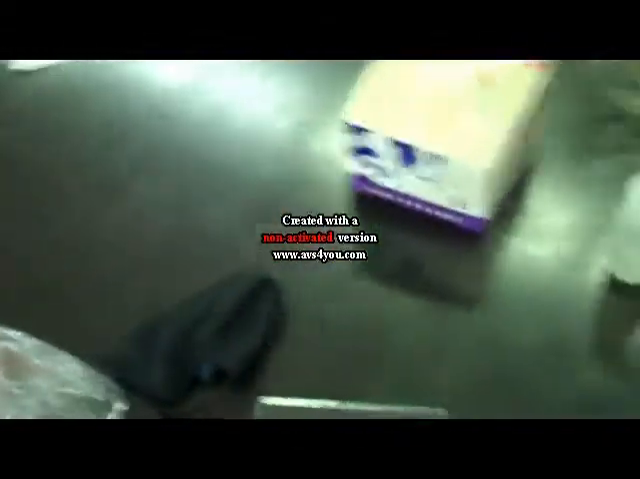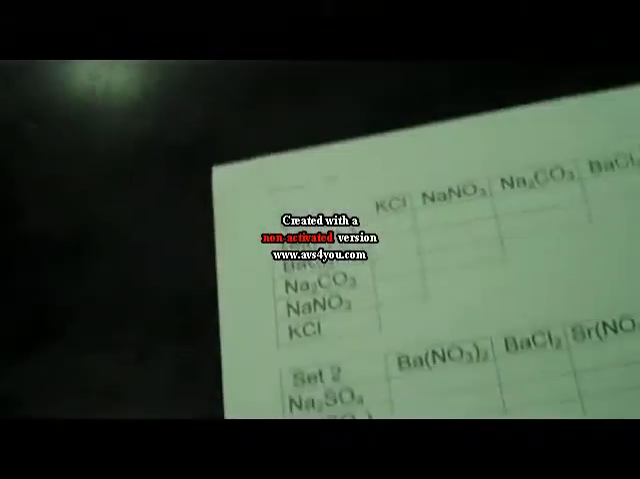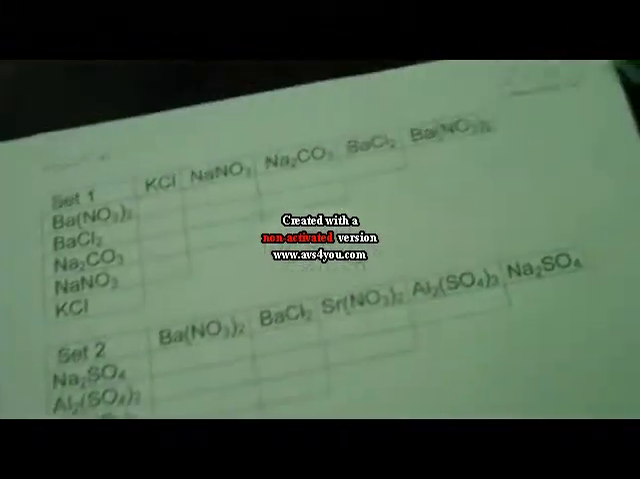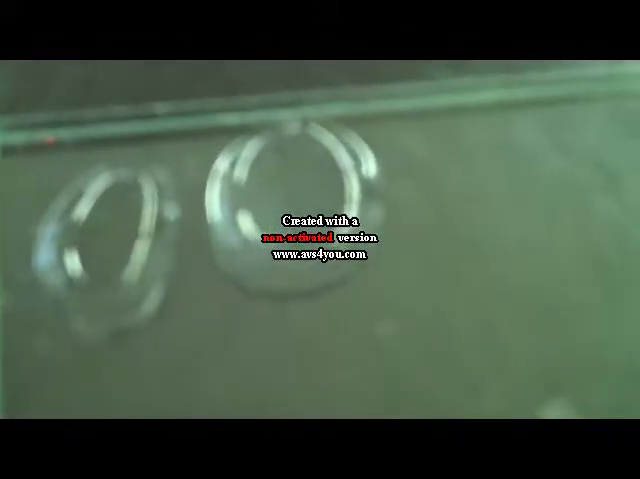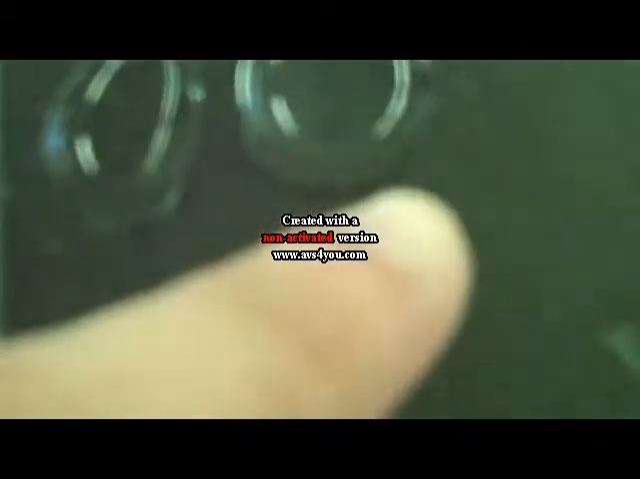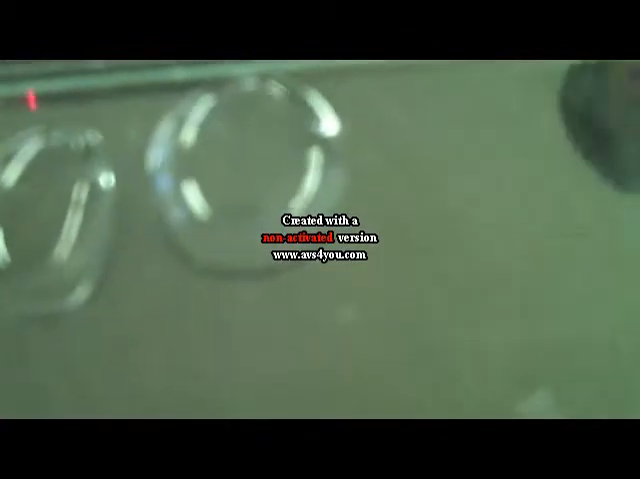We're doing an experiment on precipitate mixing solutions. The first solution we mix, which is this one, is potassium chloride mixed with barium nitrate. A precipitate has not been formed. And the second one, which is this one, potassium chloride mixed with barium chloride. A precipitate has not been formed.